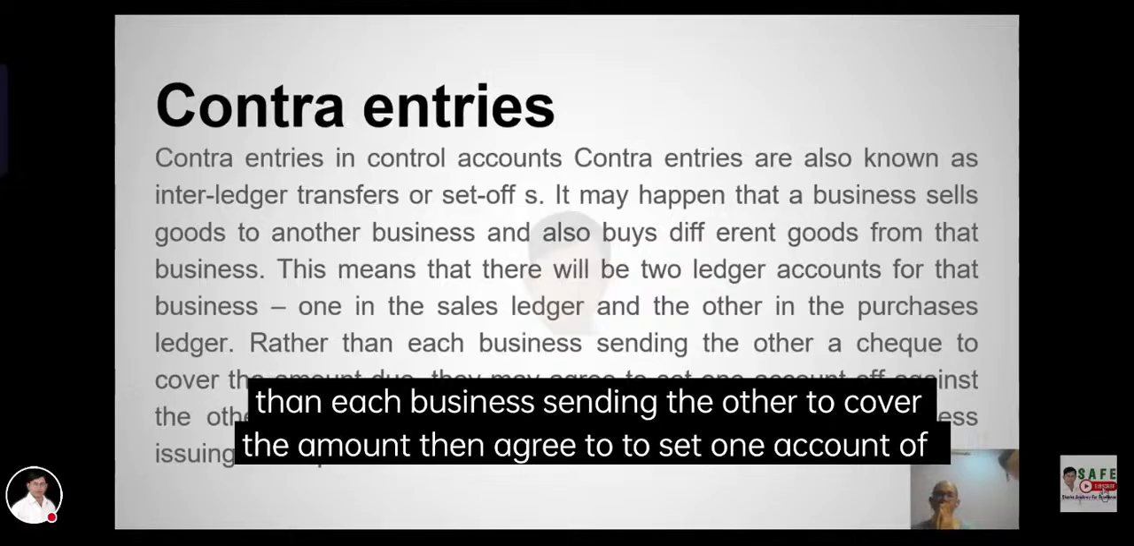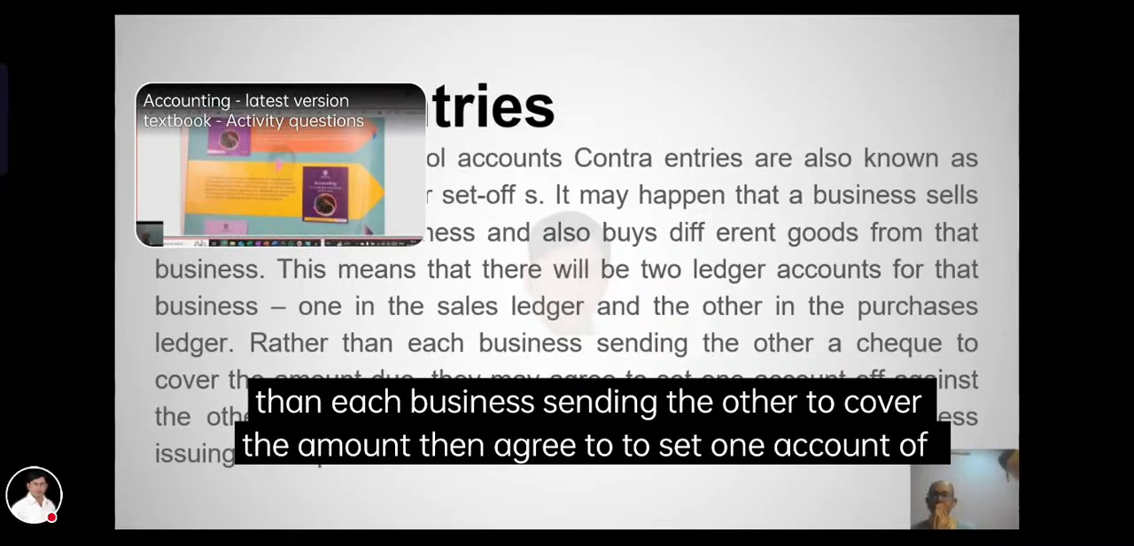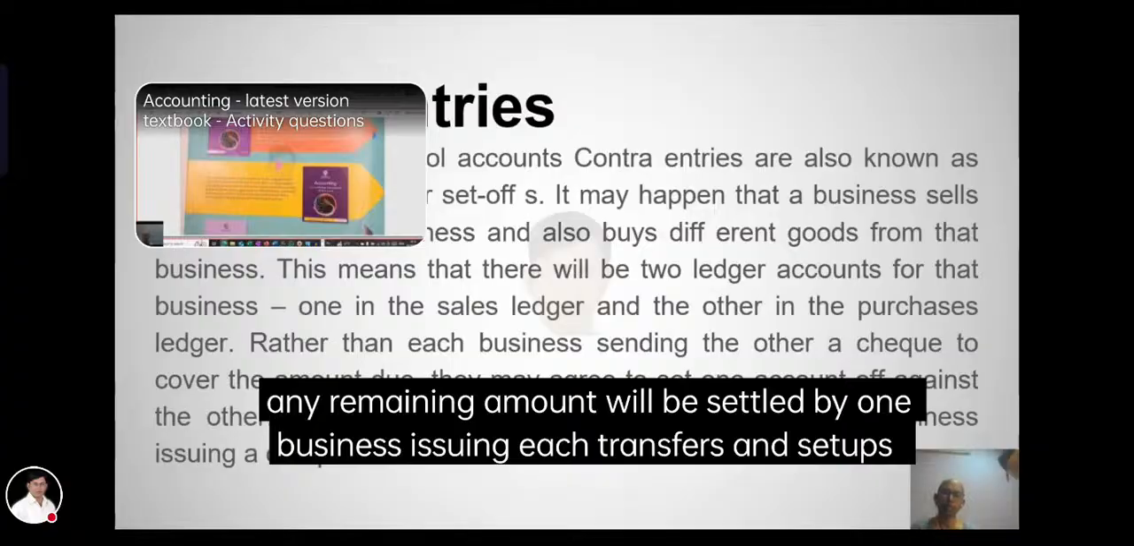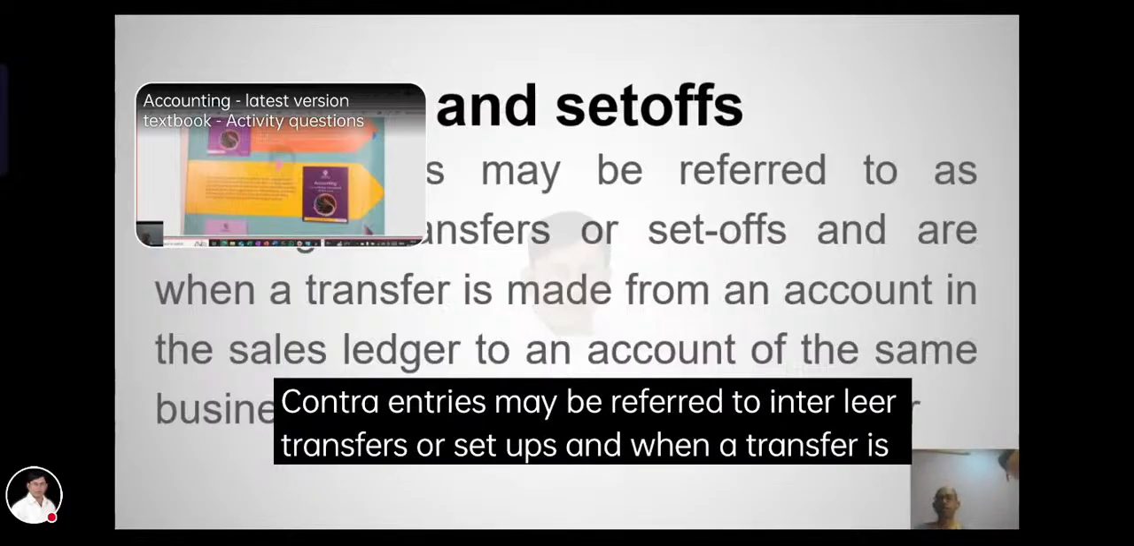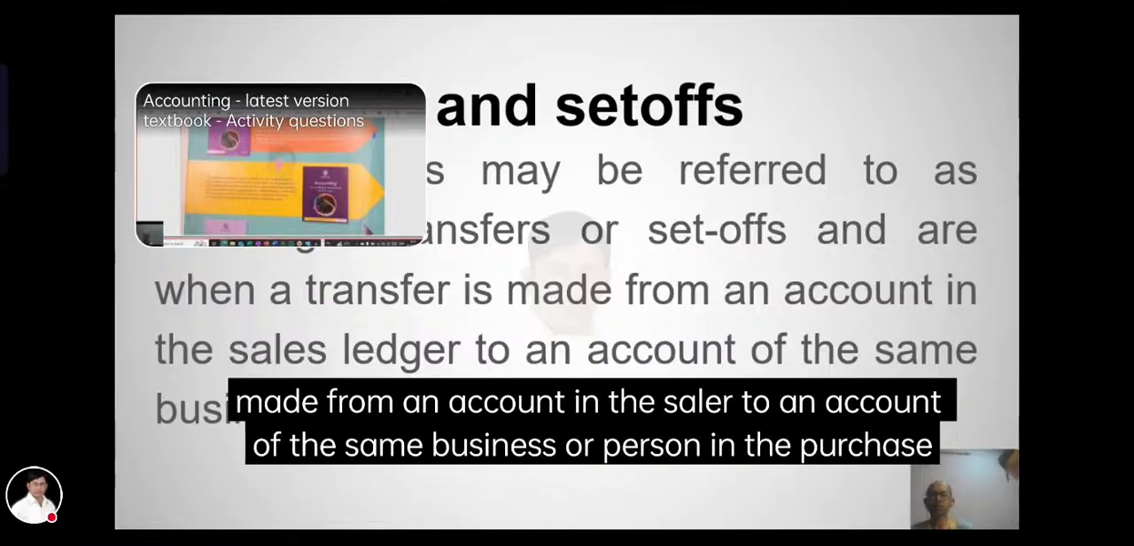Rather than each business sending the other a check to cover the amount, they agree to set one account against the other. Any remaining amount will be settled by one business issuing a payment. Transfers and set-offs: contra entries may refer to transfers and set-offs, when a transfer is from an account associated with an account of the same business or person.